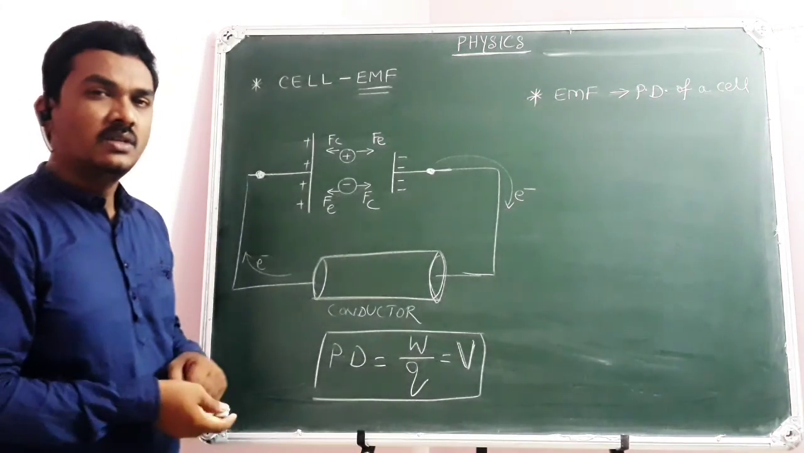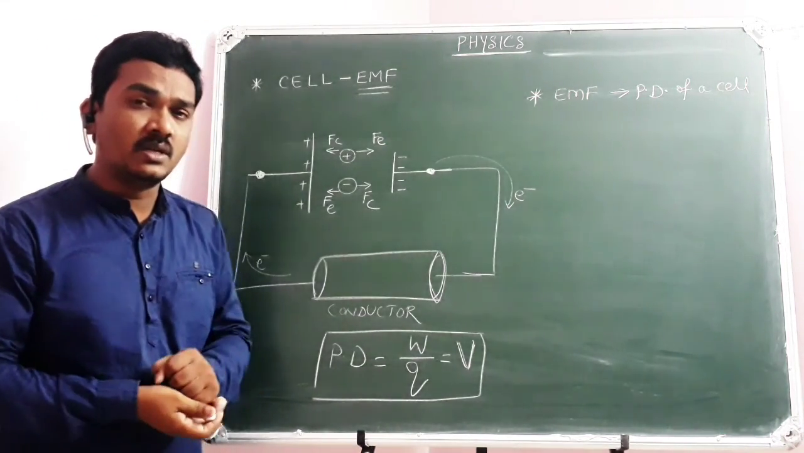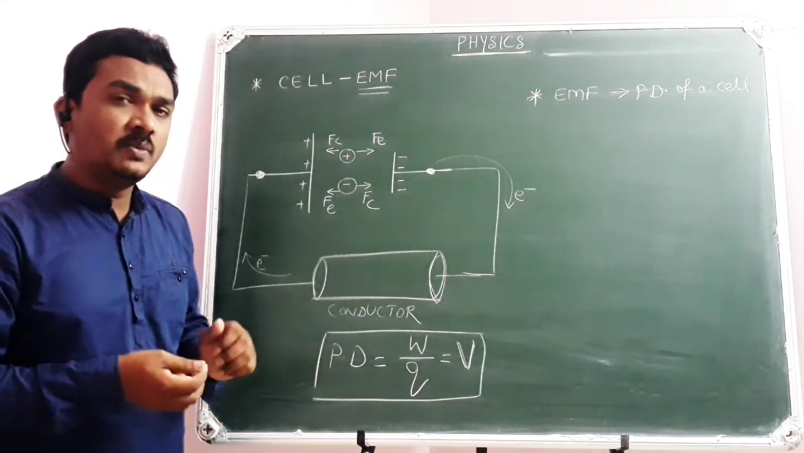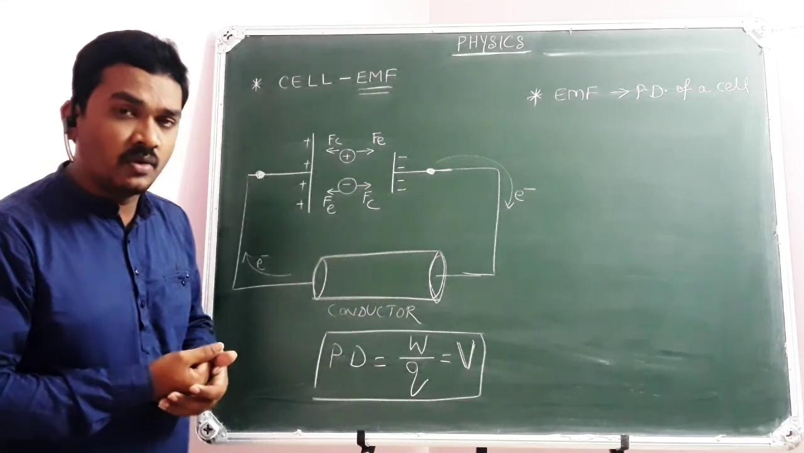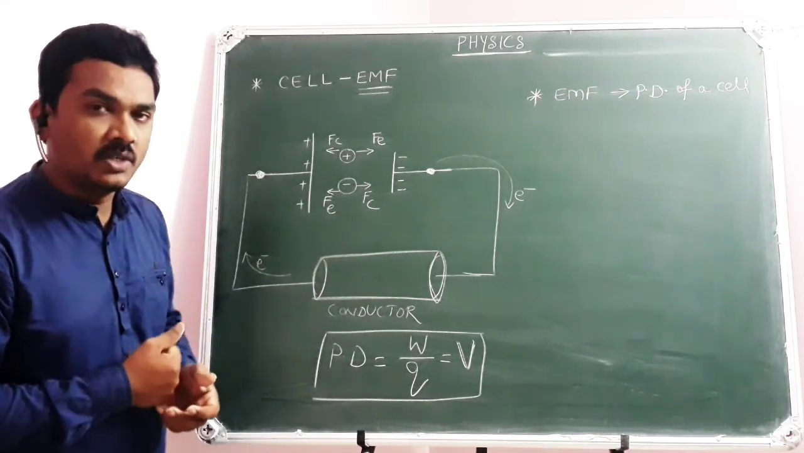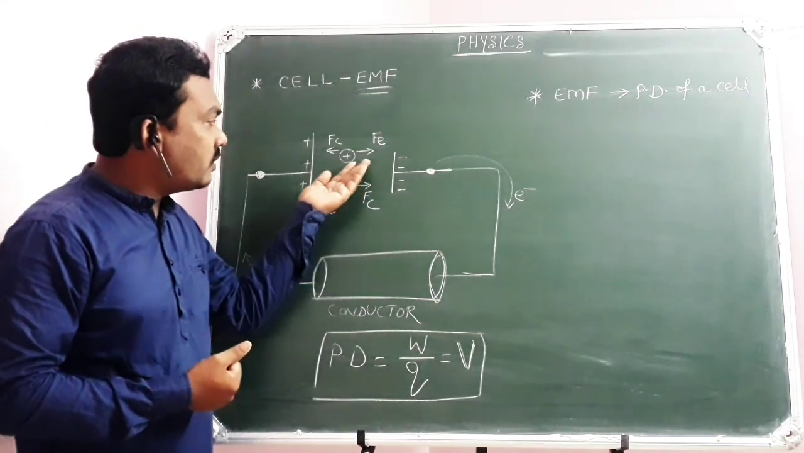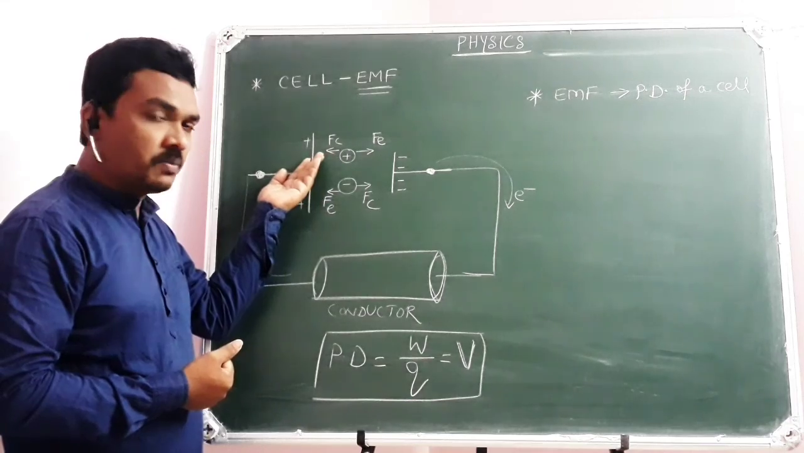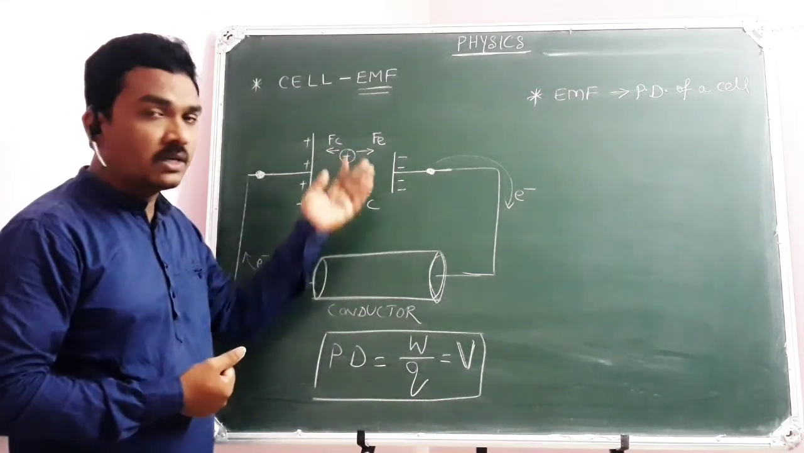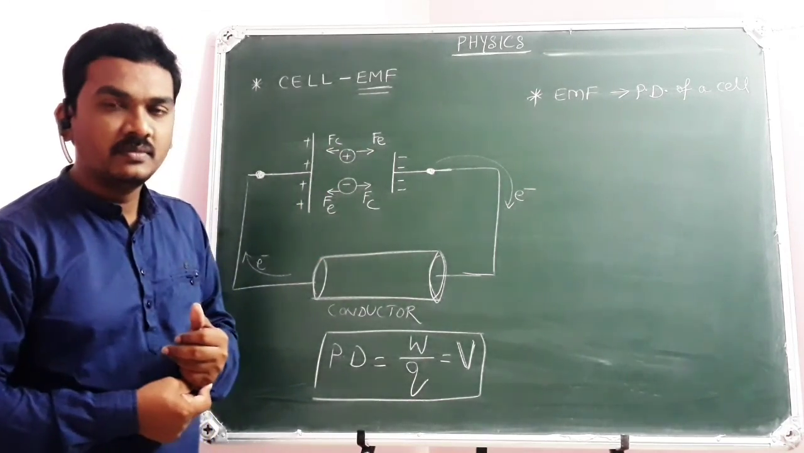You may get one doubt. Sir, why have you kept this condition? What is meant by opposition for the ions flow? Yes, coming to the point. You know very well, when the positively charged ions move towards the positive plate, they experience an electrostatic force of repulsion.